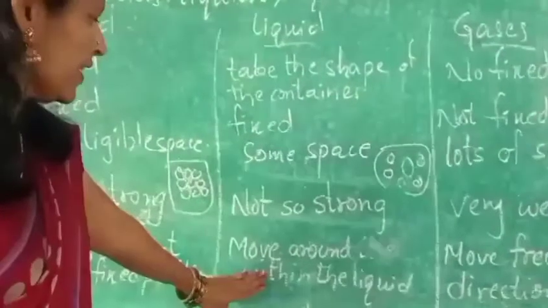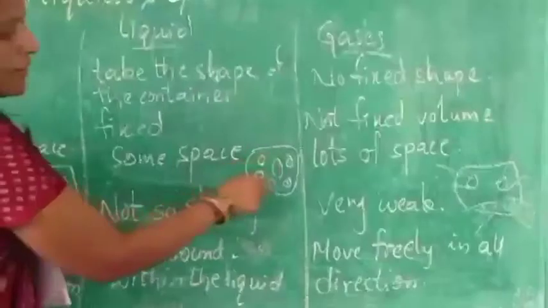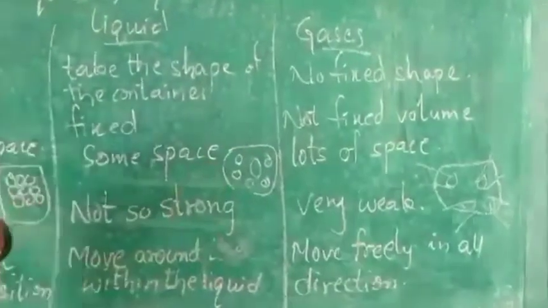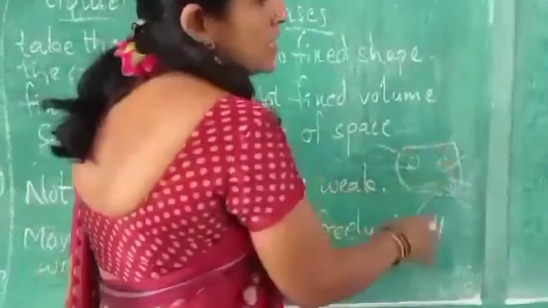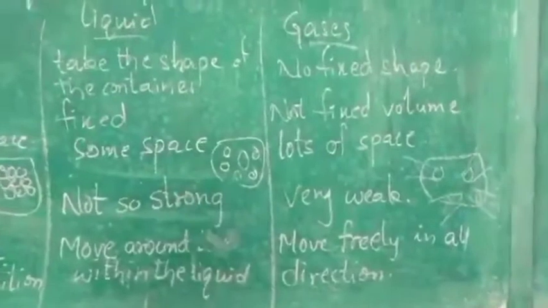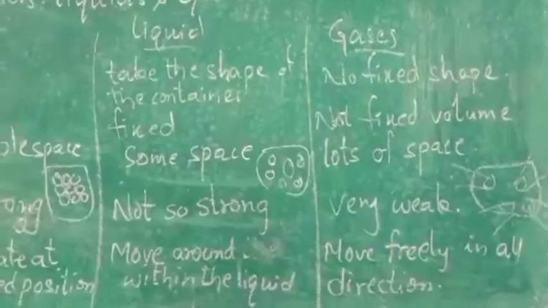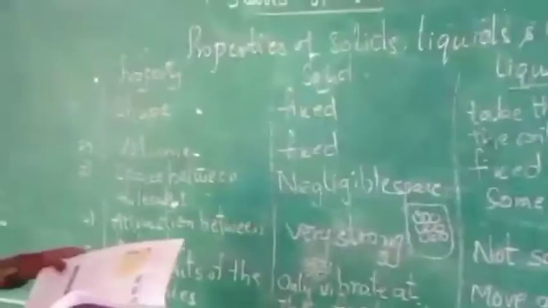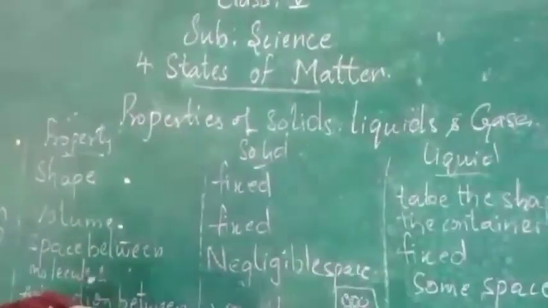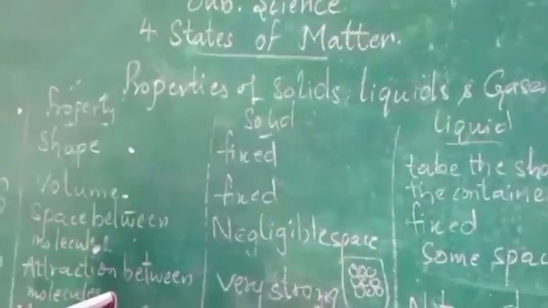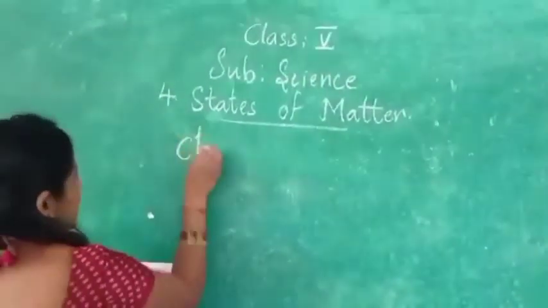But in the liquids, they will move around within the liquids only. But in the gases, they are moving freely. Why? Because they have more space in that direction, so they can go as they want in the gases. Okay? With this we have completed the states of matter. Now we'll go for the changes of states.